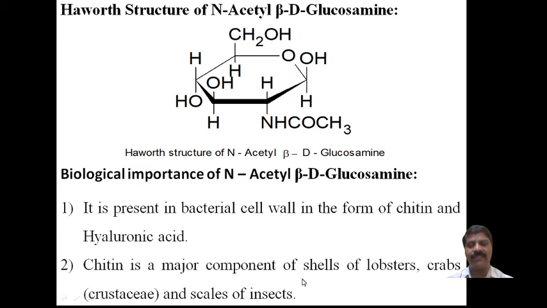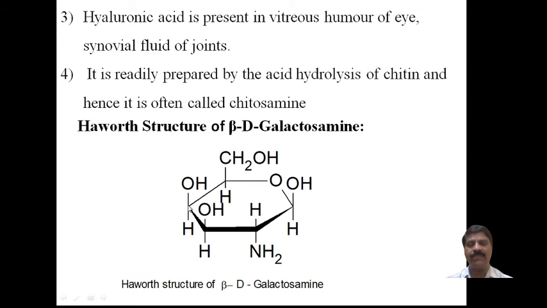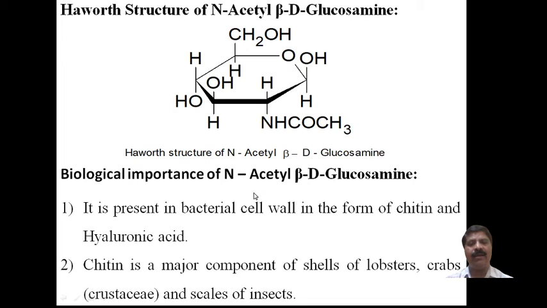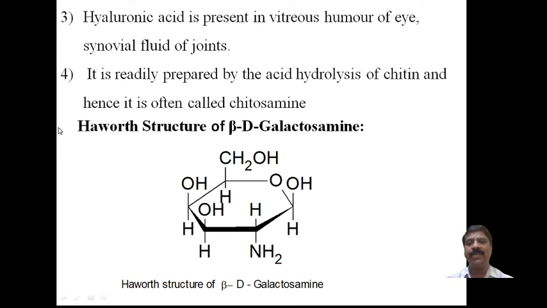The outer protective shells of some organisms contain chitin, and it gives the structural material for that particular species. These are the importance of N-acetyl beta D glucosamine. And the third one is nothing but hyaluronic acid.